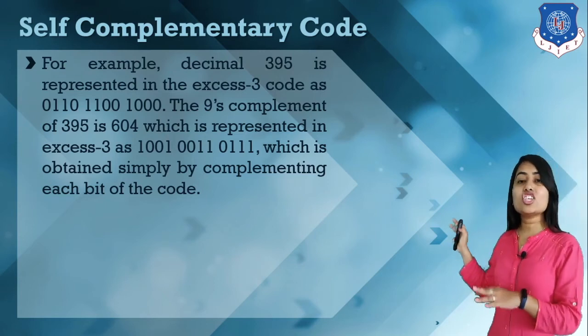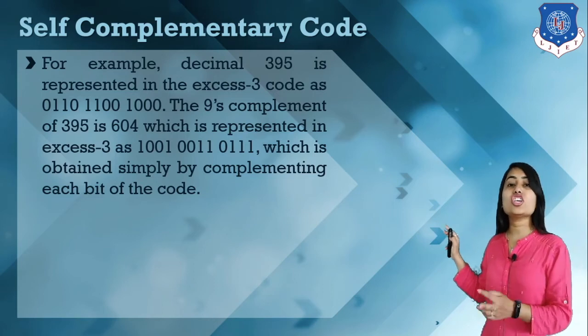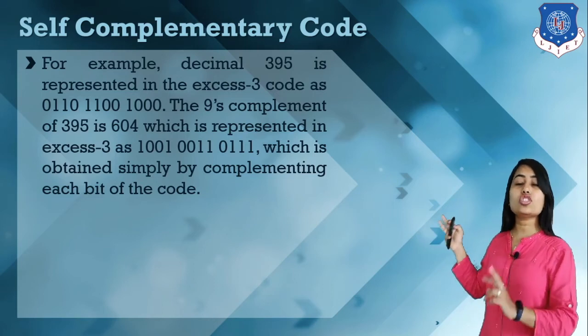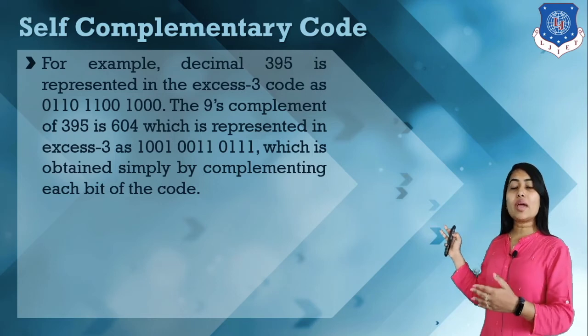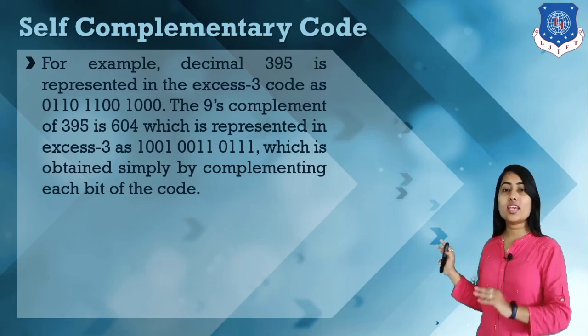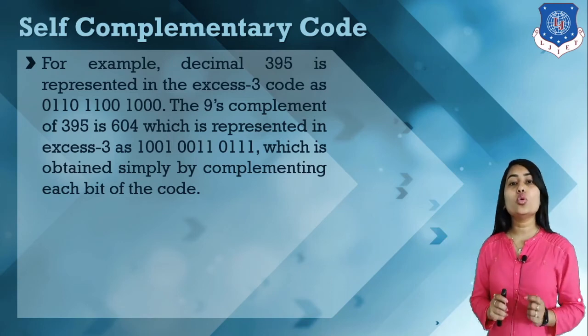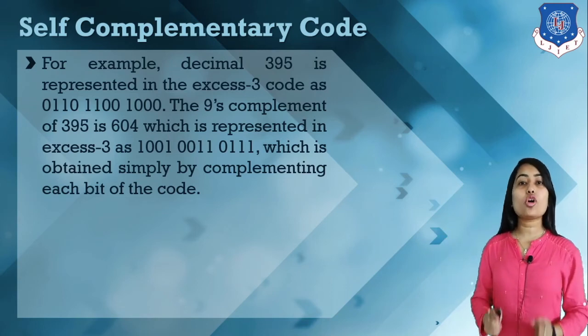If we interchange the zeros and ones, we get the bit pattern for 604 in XS3 code format. That's why XS3 code is known as a self complementary code.